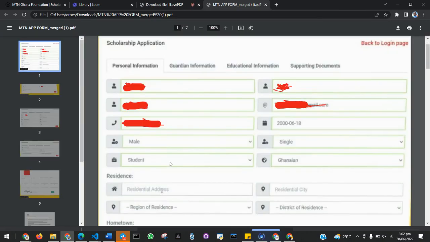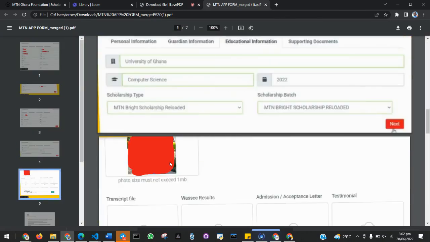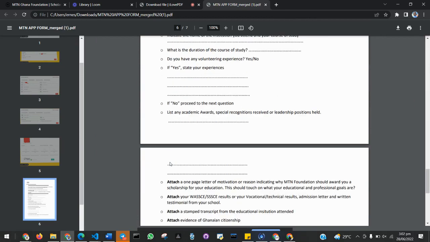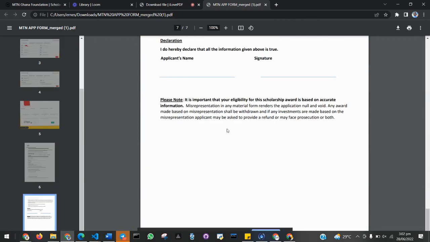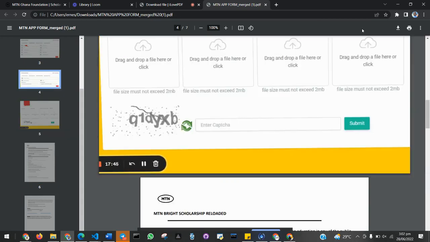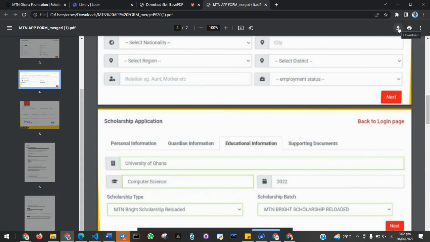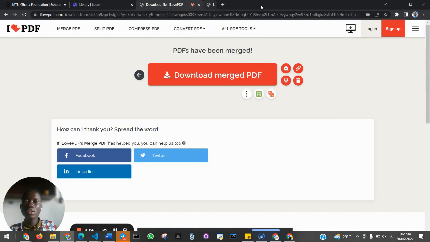And let me show you what I've done. When you click on this, you see the first one I selected. After this, the next letter has also been added. You don't need to do any other thing. Just use online to merge it. When you finish, you just download it. Then you go back to the portal. Then you upload it. I hope I've answered that first question.